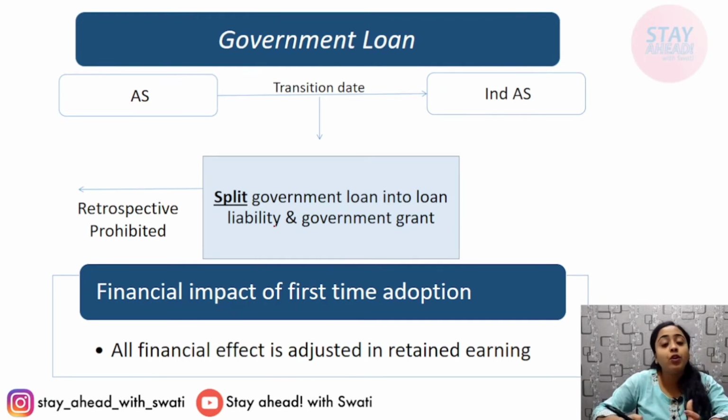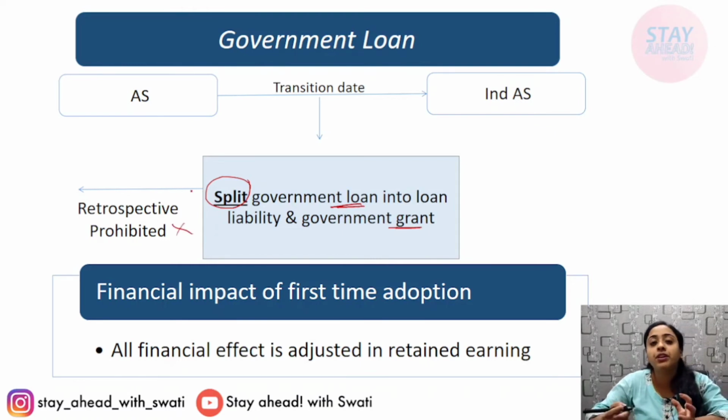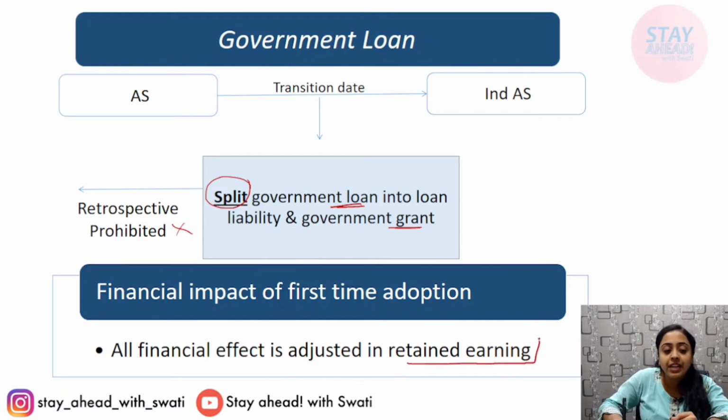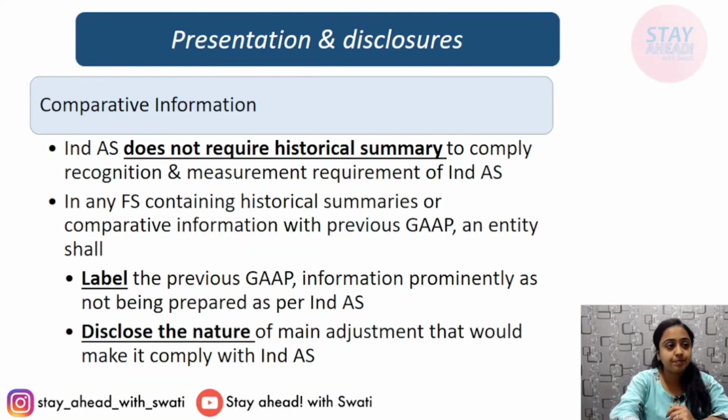Next, government loan. There might be different components included. According to Ind AS, you have to split the government loan part and the grant part, and you cannot do this retrospectively. It is prohibited. You have to do it from the transition date onwards. Financial impact of first time adoption: all the financial effect will go to retained earnings. If any gain or loss arises, any valuation difference, it will always be transferred to retained earnings, or you can say reserves and surplus.